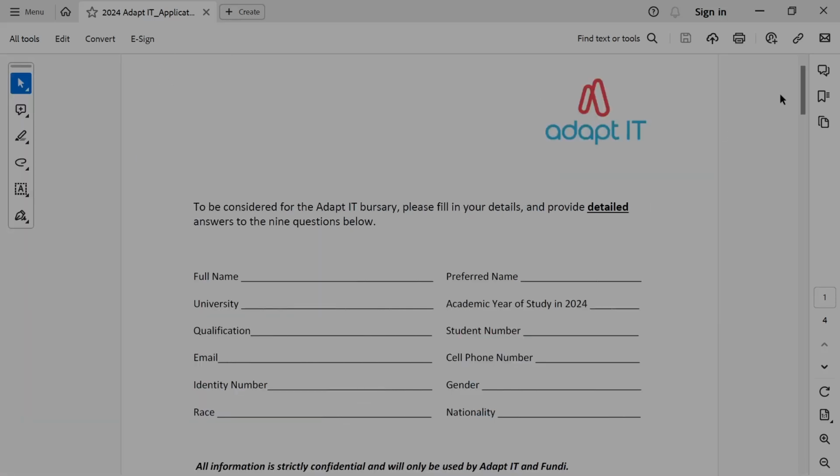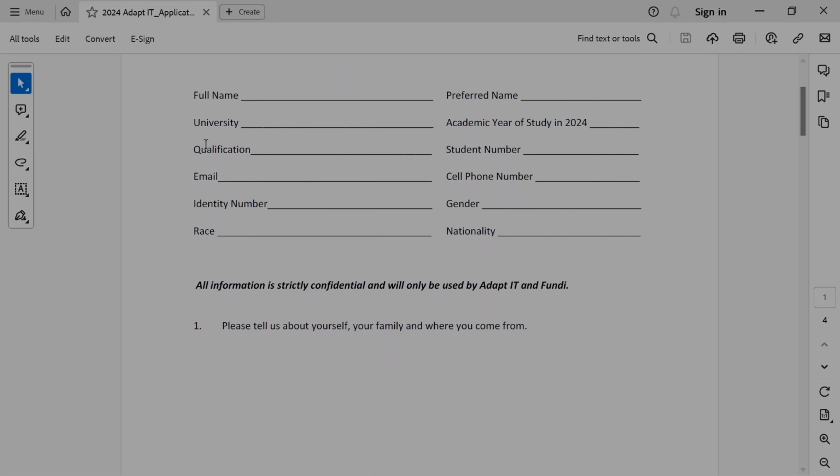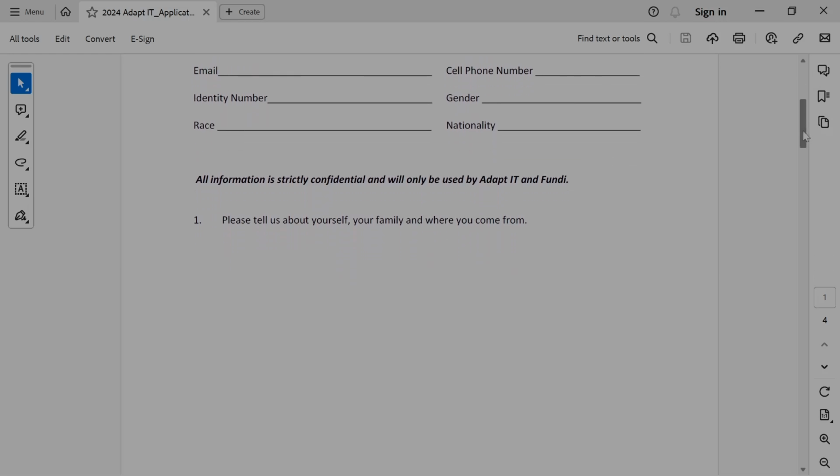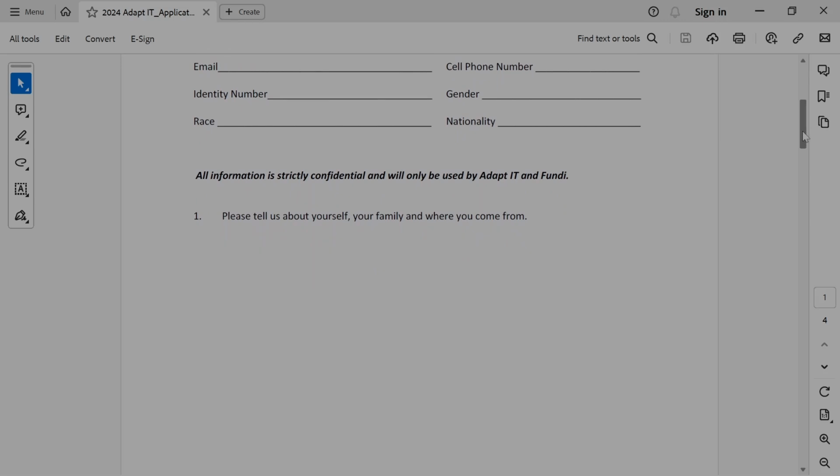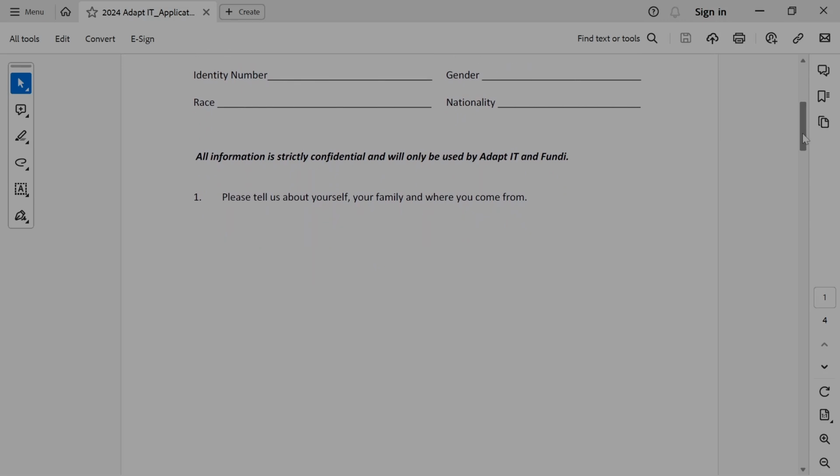Okay. In this section, as you can see, we just need to put in our biographical information here, which is your full name, preferred name, university, academic year of study in 2024, your qualification, your student number if you have one already, email address, your cell phone number, ID number, gender, race, nationality. And then they obviously do ask a couple of questions about yourself just to make sure that they see your purpose, your vision, your motivation, your ambitions, and so forth.